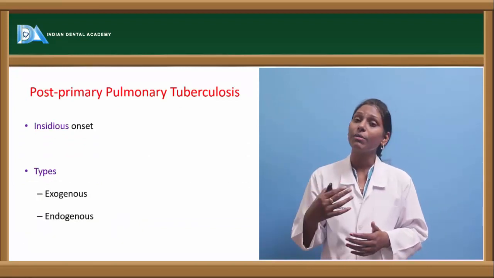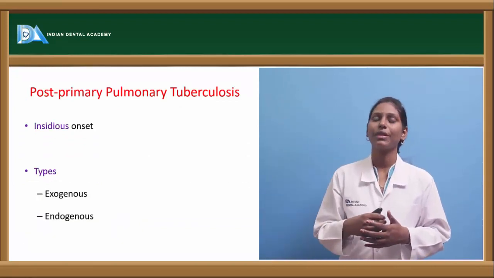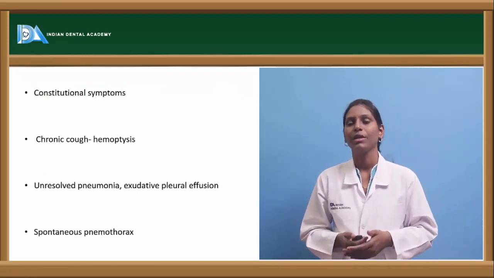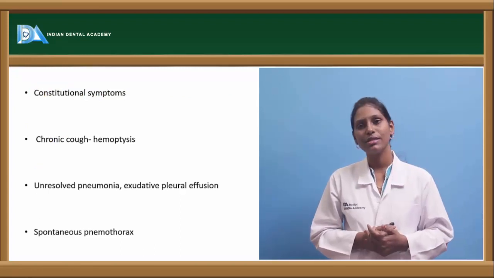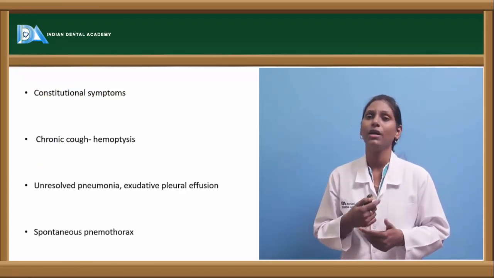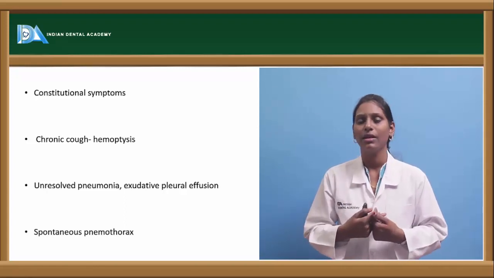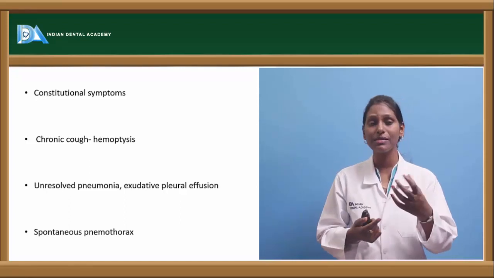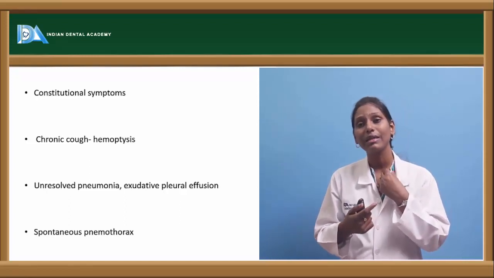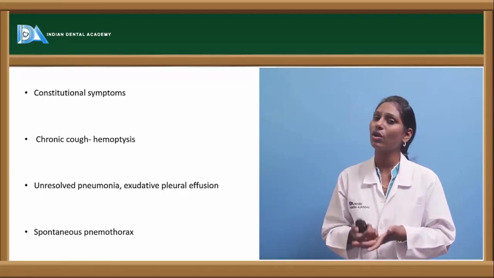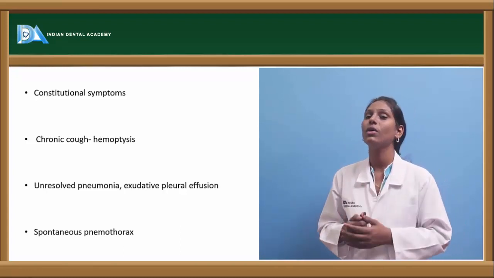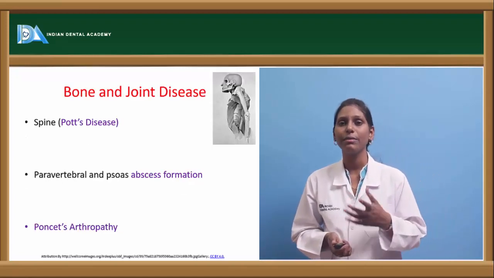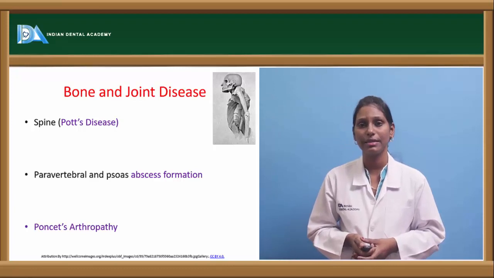Now, when you're talking about post-primary tuberculosis, it is again a gradual onset and it is of two types, exogenous and endogenous type. Normally, patients usually have all constitutional symptoms like fever, malaise, cough, and weakness, etc. They'll also have chronic cough with hemoptysis. Hemoptysis is nothing but coughing of blood, and unresolved pneumonia can be seen in these cases, and also exudative pleural effusion. Patient will also manifest with spontaneous pneumothorax in these cases.